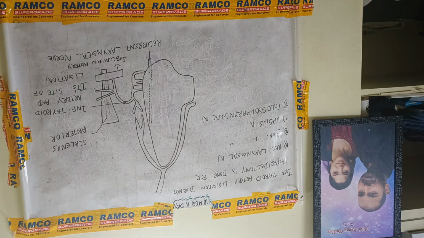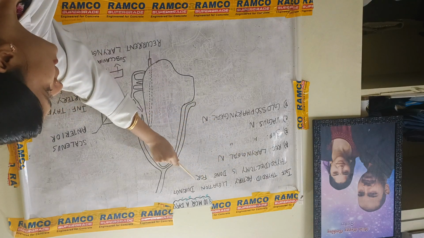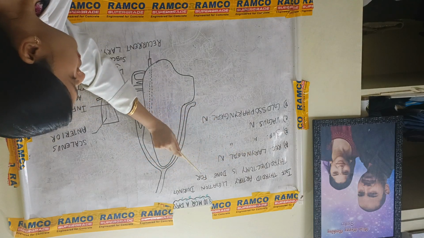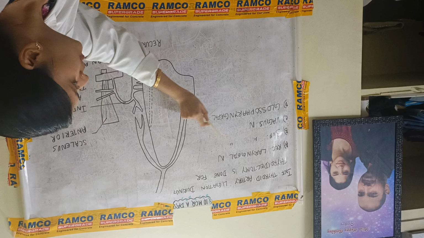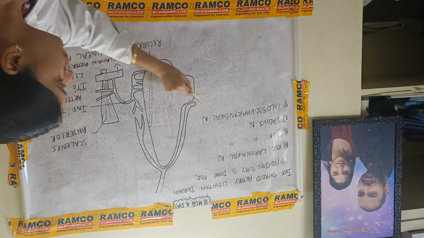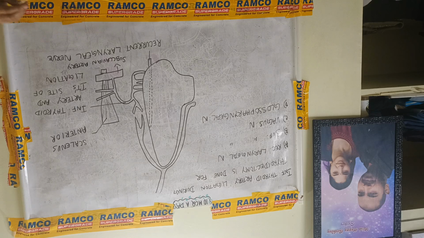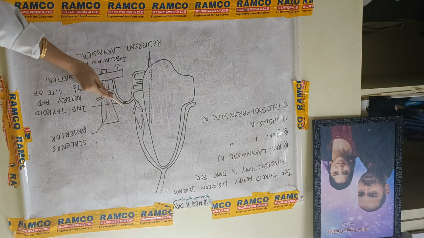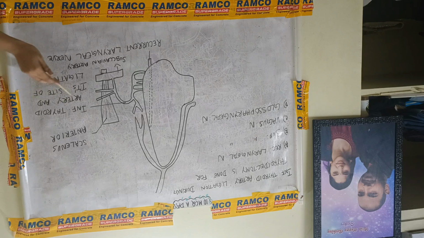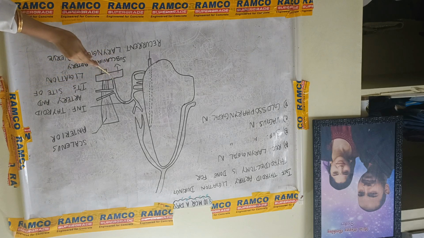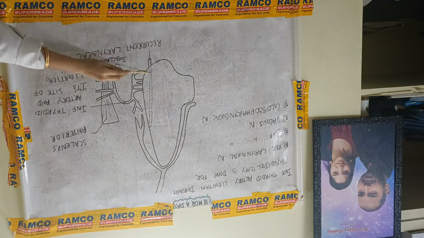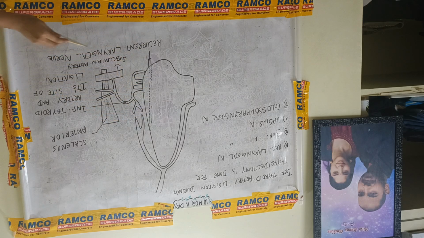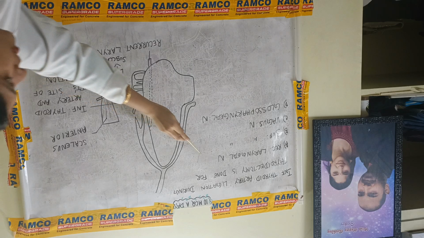The next MCQ is: inferior thyroid artery ligation during thyroidectomy is done for option A, recurrent laryngeal nerve, option B, superior laryngeal nerve, C, vagus nerve, and D, glossopharyngeal nerve. This is the diagrammatic representation, and this region is the ligation region of the inferior thyroid artery, and this is a branch from the subclavian artery, and the inferior thyroid artery and its site of ligation is over here, and this is the recurrent laryngeal nerve. This recurrent laryngeal nerve is the correct answer.